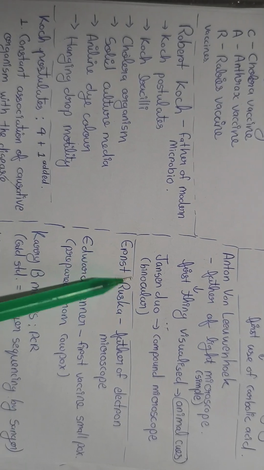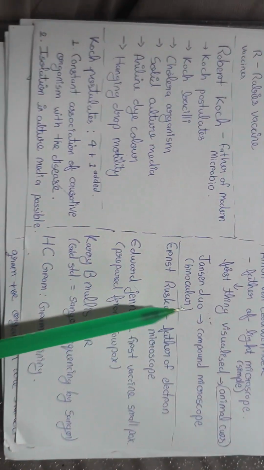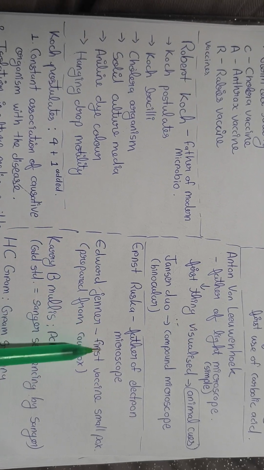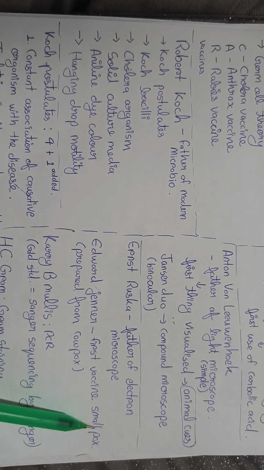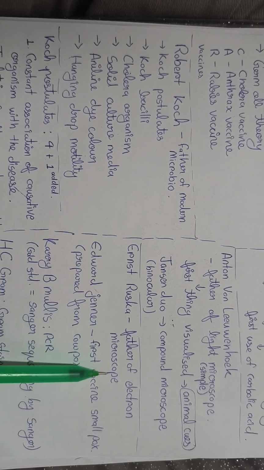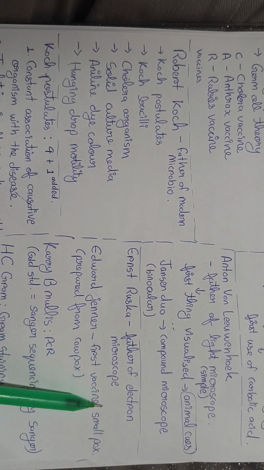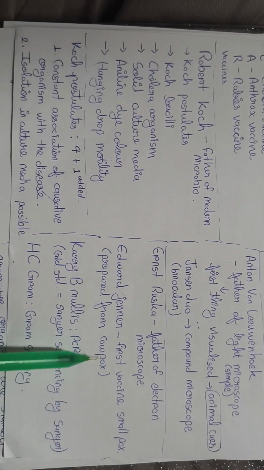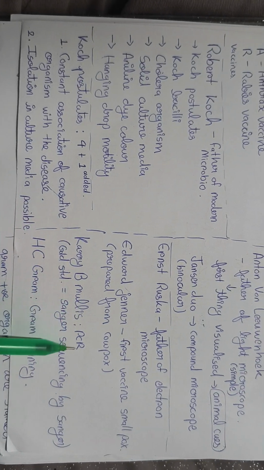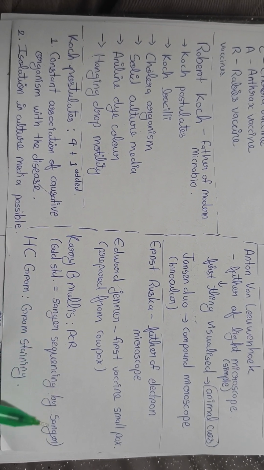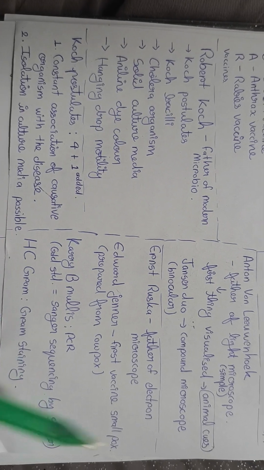Binocular compound microscope. Ernst Ruska, father of the electron microscope. Edward Jenner, first vaccine, smallpox, that is, first person to use the vaccine for smallpox prepared from cowpox. Kary Mullis, PCR. Gold standard is Sanger sequencing by Sanger. Hans Christian Gram, gram staining. Now let's see